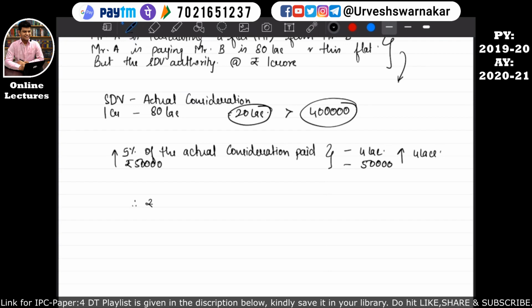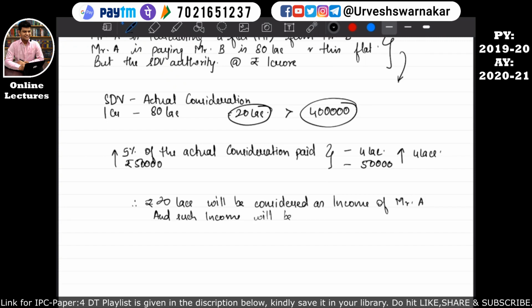Therefore rupees 20 lakhs will be considered as income of Mr. A, and such income will be charged under the head of income from other sources.